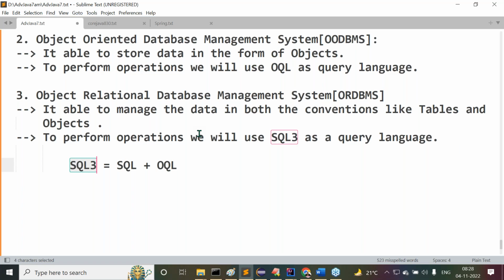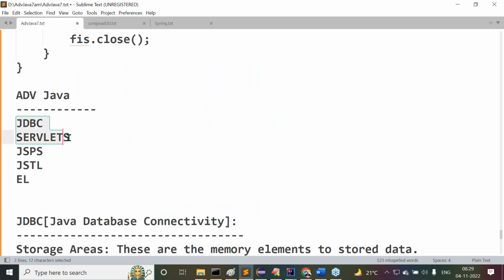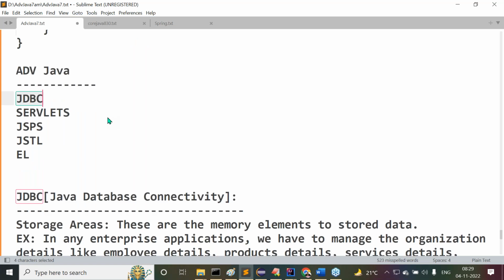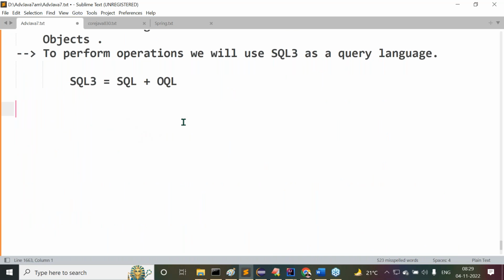Some of you might have requested me, sir, can you please give the syllabus? Don't worry, tomorrow I will share the total syllabus with all of you. Roughly, the topics I'm going to cover in advanced Java are JDBC, servlets, JSPs, JSTL, and expression language. Today I just started JDBC, and first I'm giving a little information about databases. As the days go on, we are going to understand all the remaining content. Tomorrow is Saturday, and yes, tomorrow also we have a session.